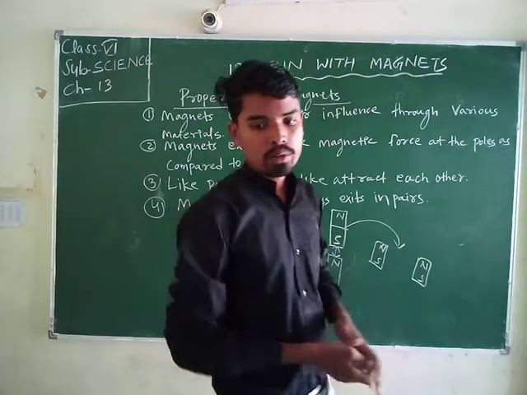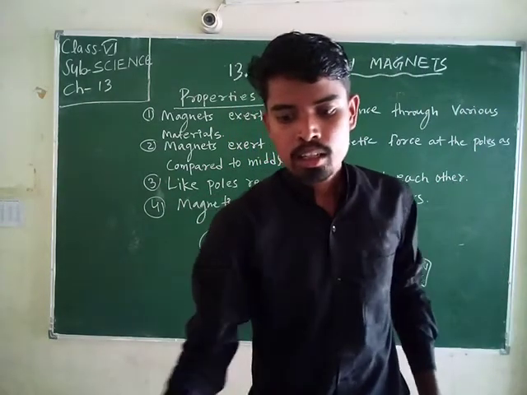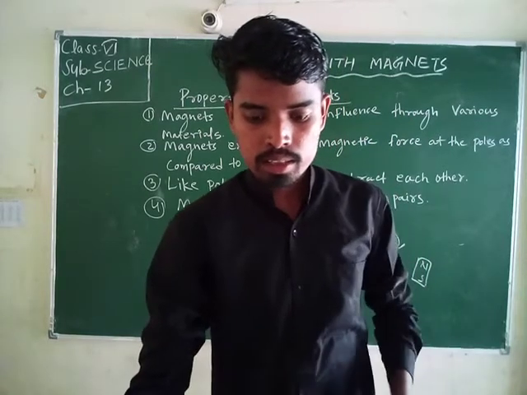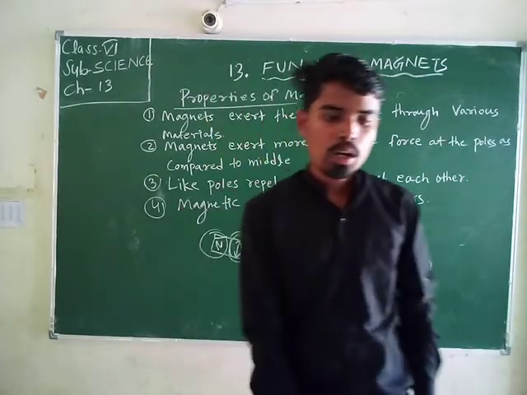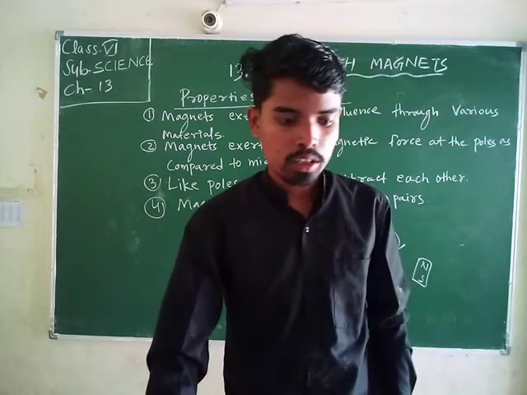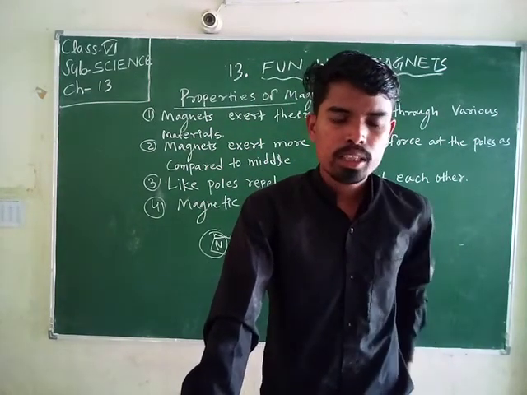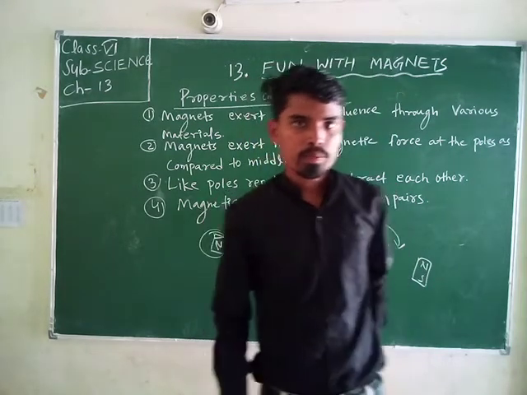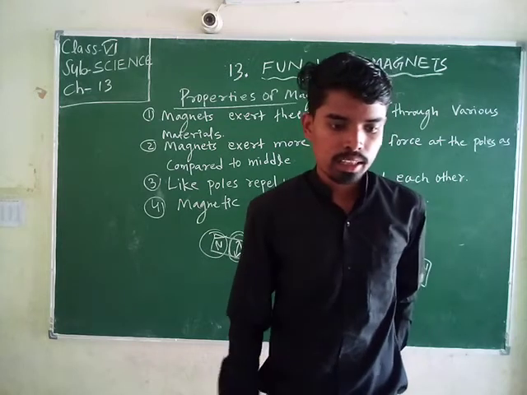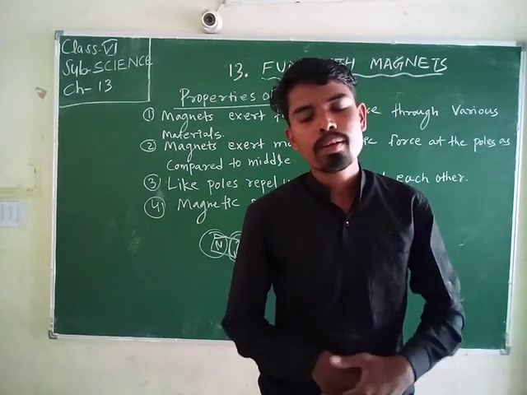Now we are going to learn how to make your own magnet. A magnet is made up of molecules, and each molecule of a magnet also behaves like a magnet.